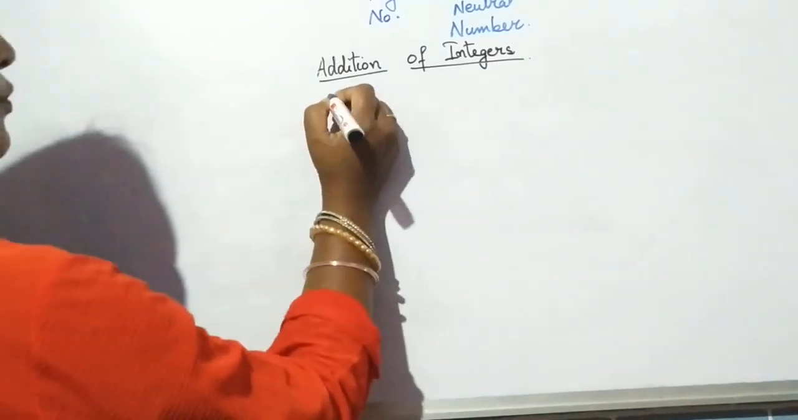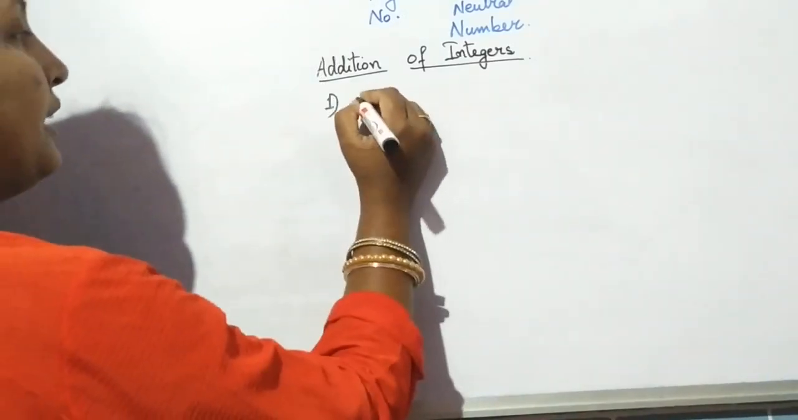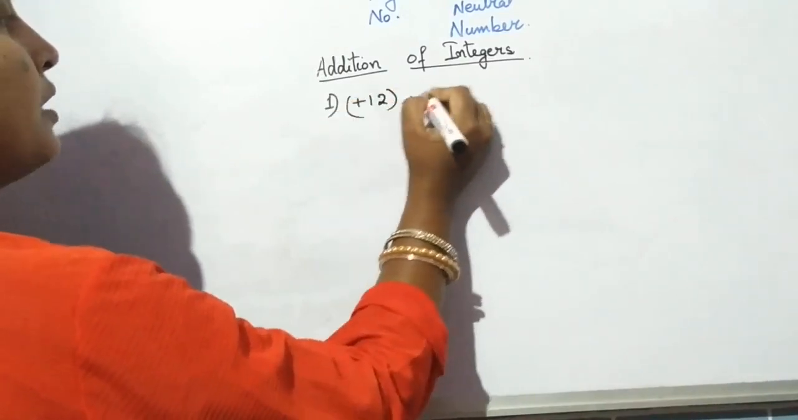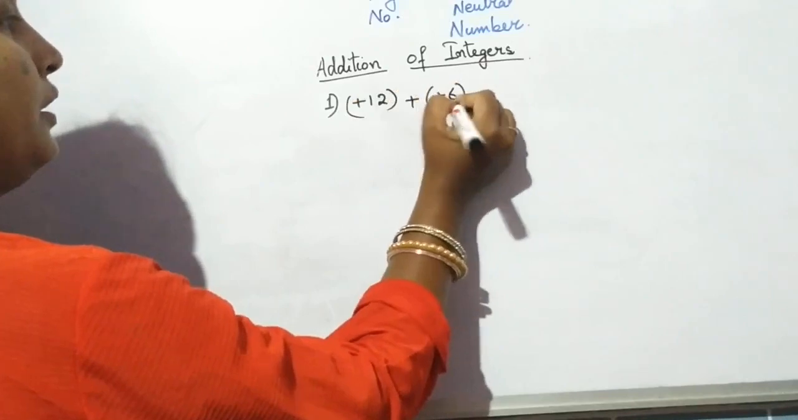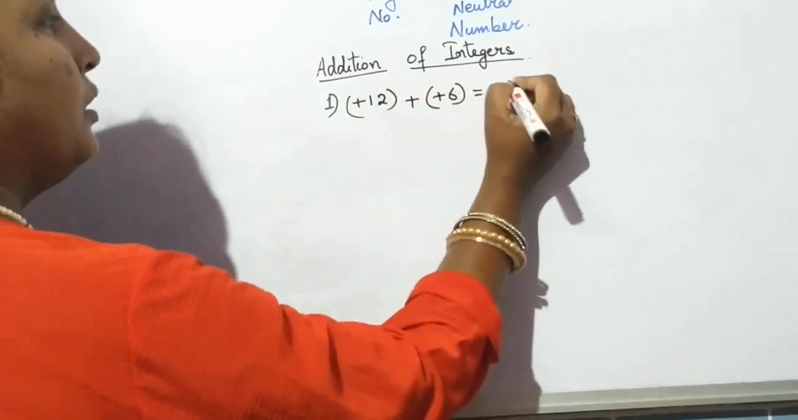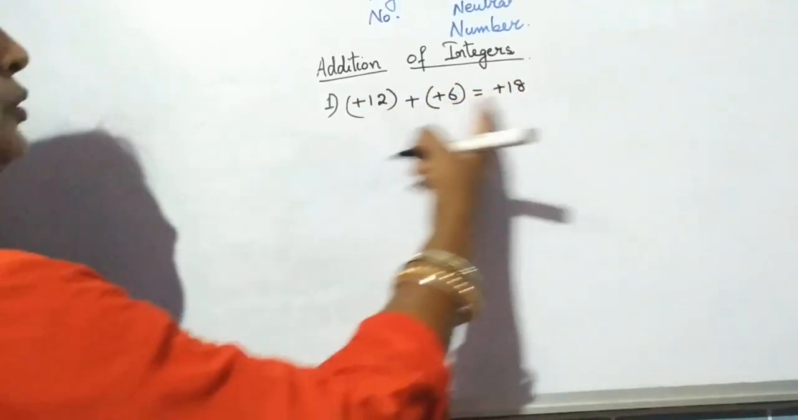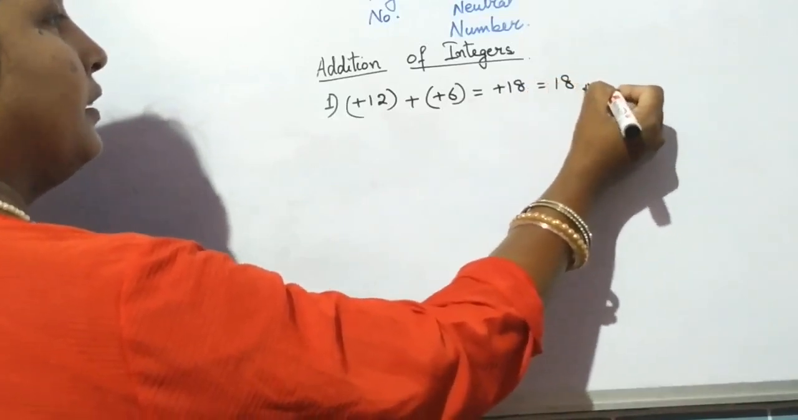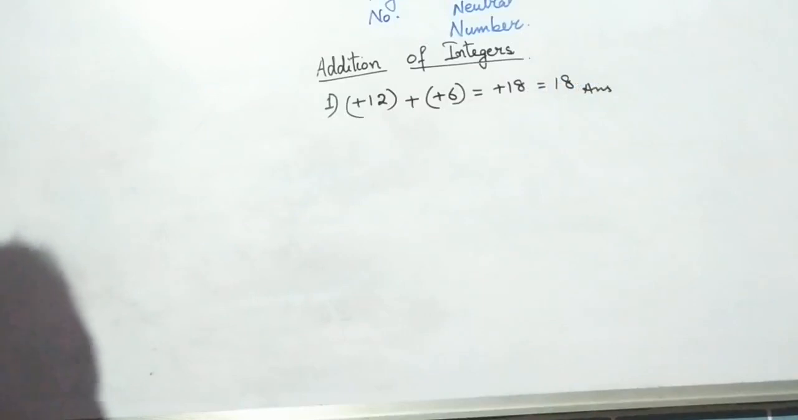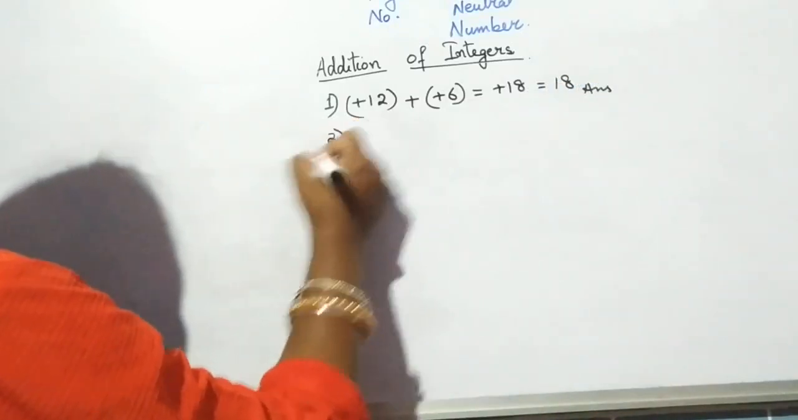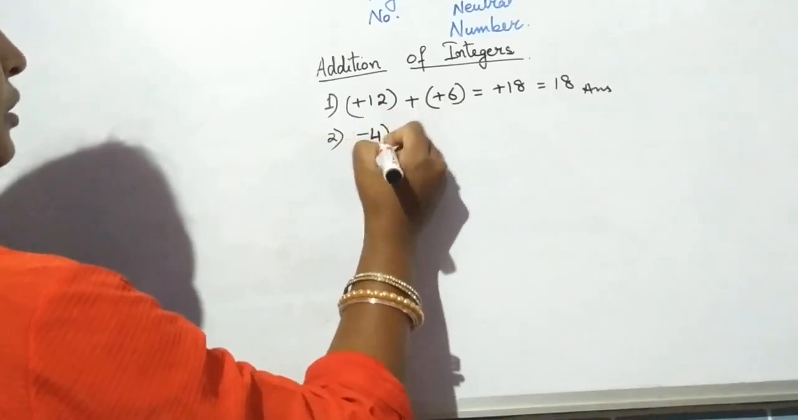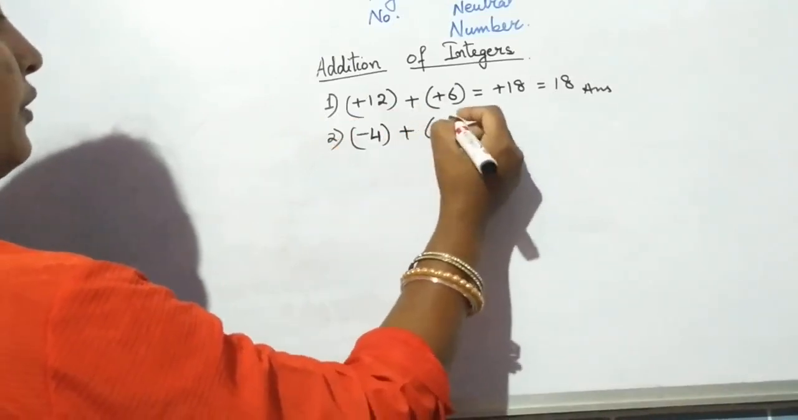So now we'll talk about addition of integers. The addition that you have been doing: positive integers added to positive integers always gives you a positive integer. So you can write the answer as plus 18 or you can simply write it as 18. It means the same. Well, next let us add a negative integer with a negative integer.